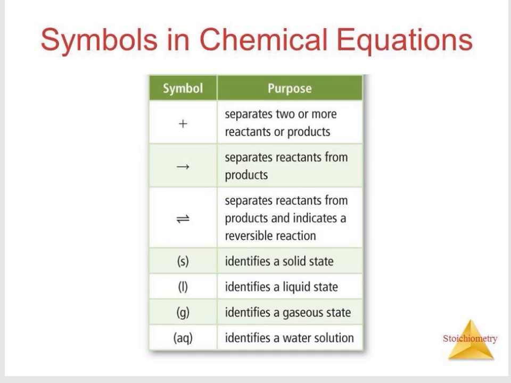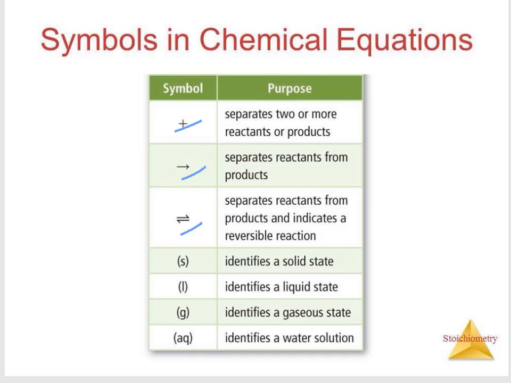Other symbols used in chemical equations include the plus sign, which separates 2 or more reactants or products in the chemical equation. Aside from the plus sign, we also have the arrow. The arrow separates the reactants from the products. Aside from the arrow, we also have opposite arrows. Opposite arrows separate reactants from the products and indicate a reversible reaction.